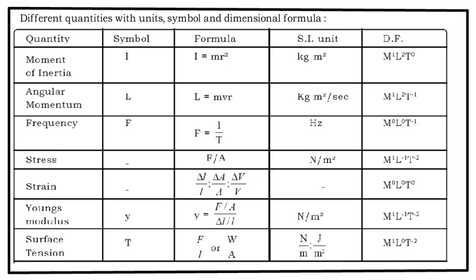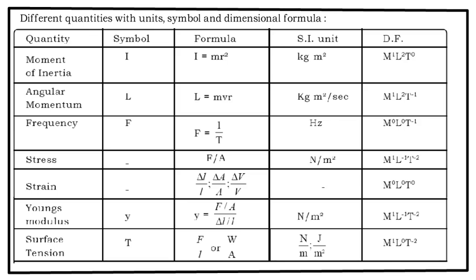Strain is either longitudinal strain or volumetric strain or shear strain. None of the strains have any dimensions. So the dimensions for a strain are M0, L0, T0. Young's modulus. All the moduli, they have a dimension same as that of the pressure, that is M1 L raised to minus 1 T raised to minus 2.